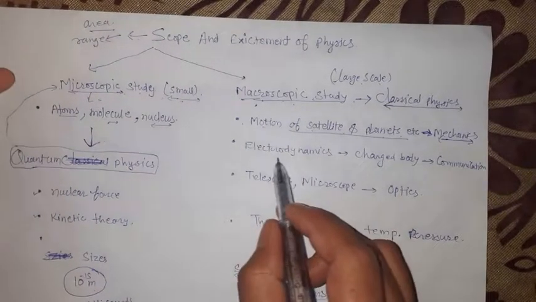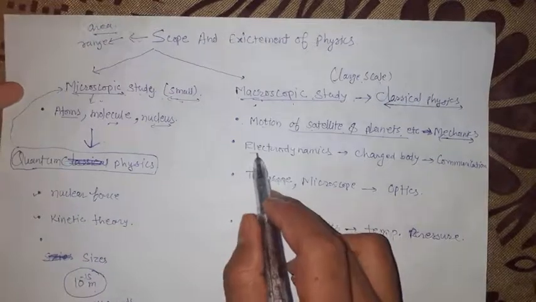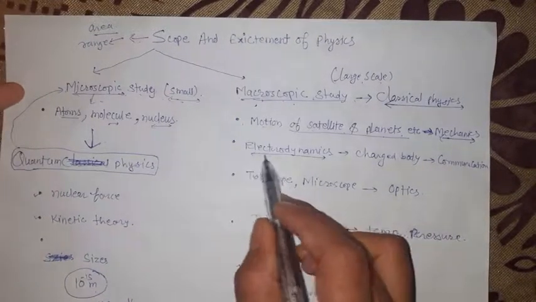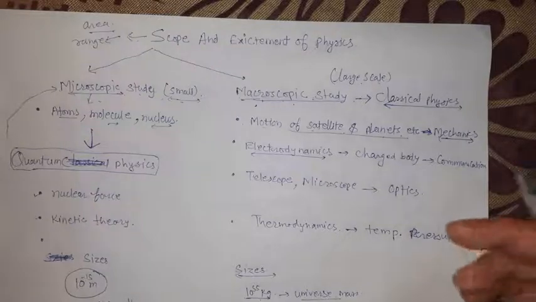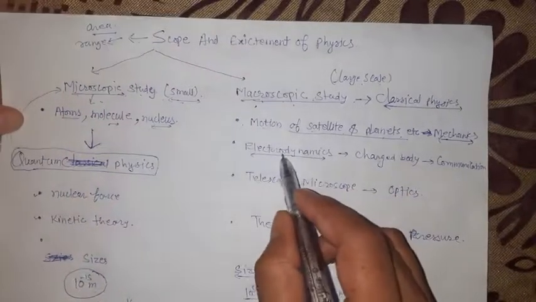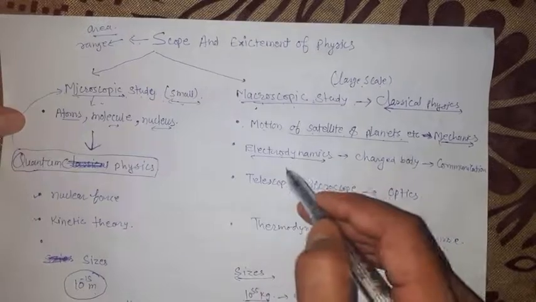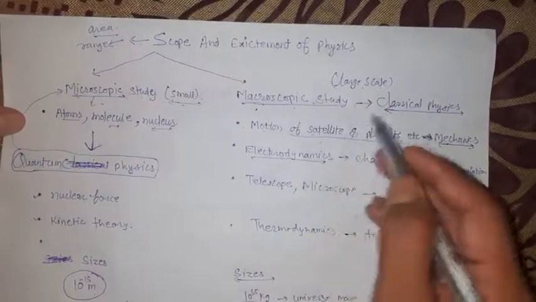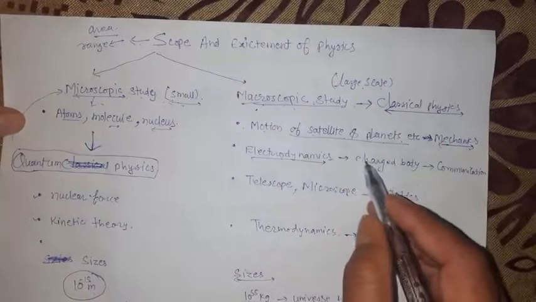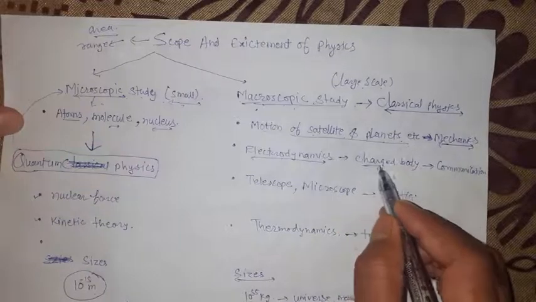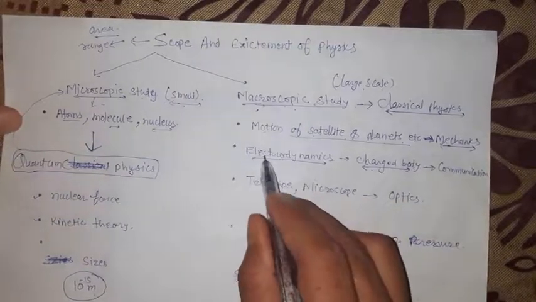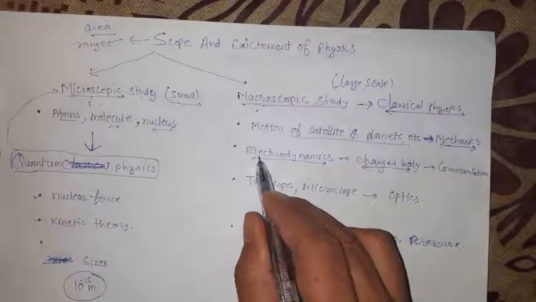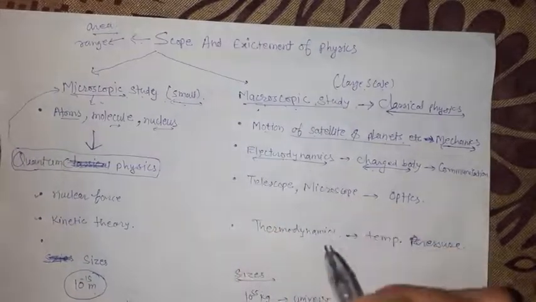Next is electrodynamics. It is also a large scale study. Electrodynamics is also a branch of physics which is at a large scale. It is the sub part of electric and magnetic fields.